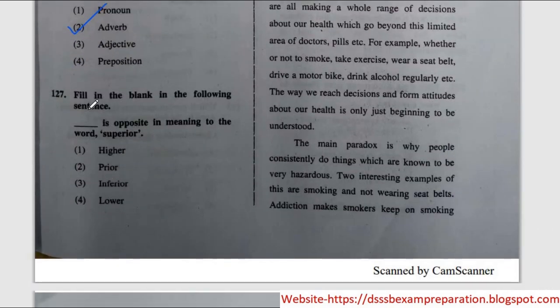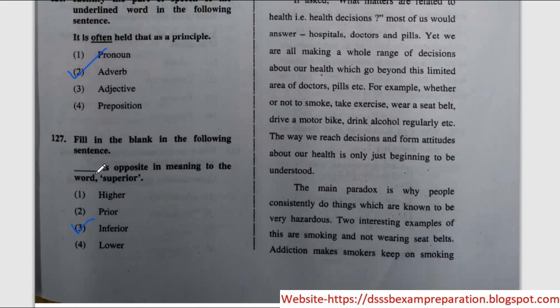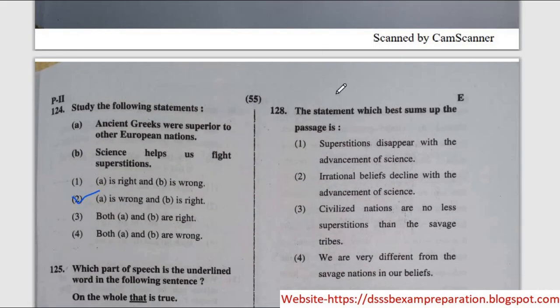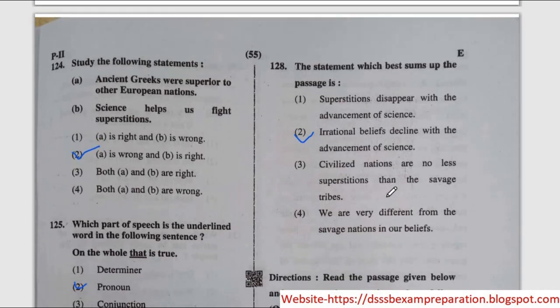Next question, fill in the blank. Dash is opposite in meaning to the word superior. The correct option is option 3, inferior. Next question, the statement which best sums up the passage is. The correct option is option number 2, irrational beliefs decline with the advancement of science.